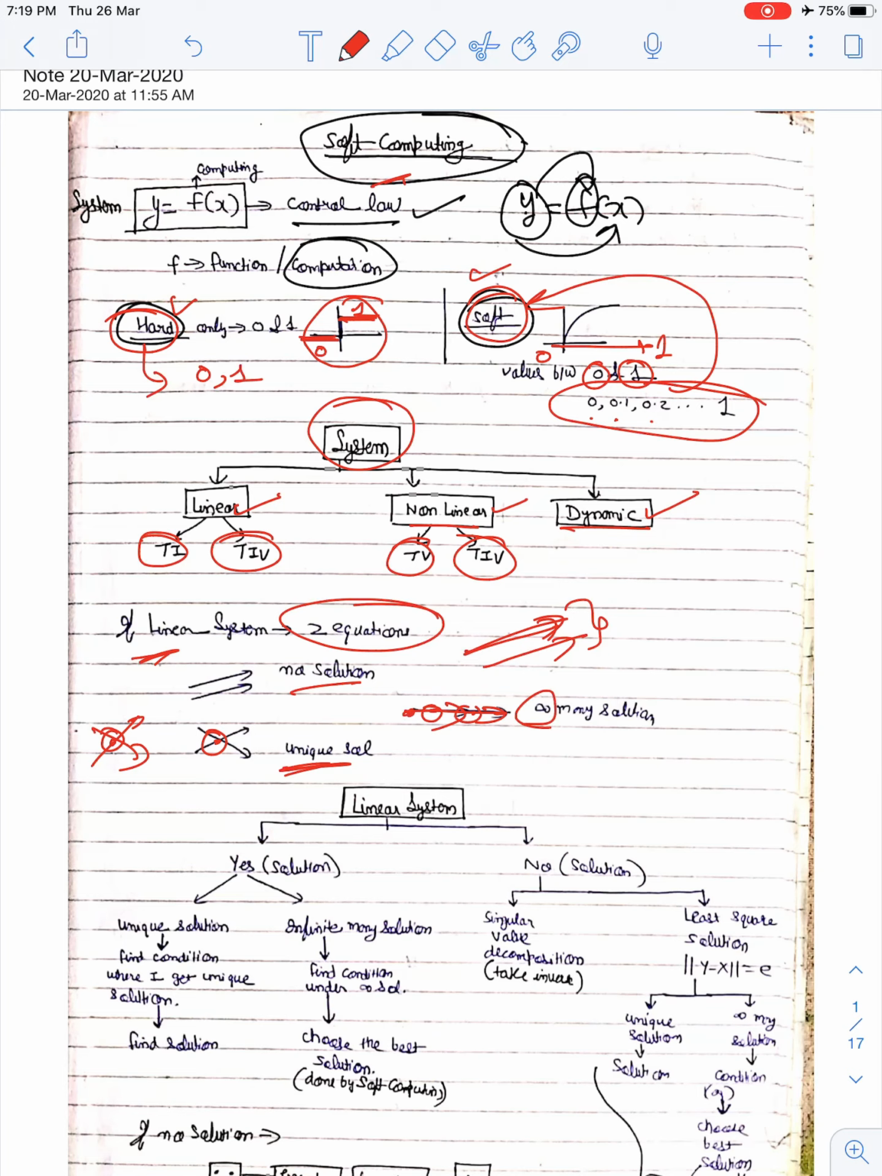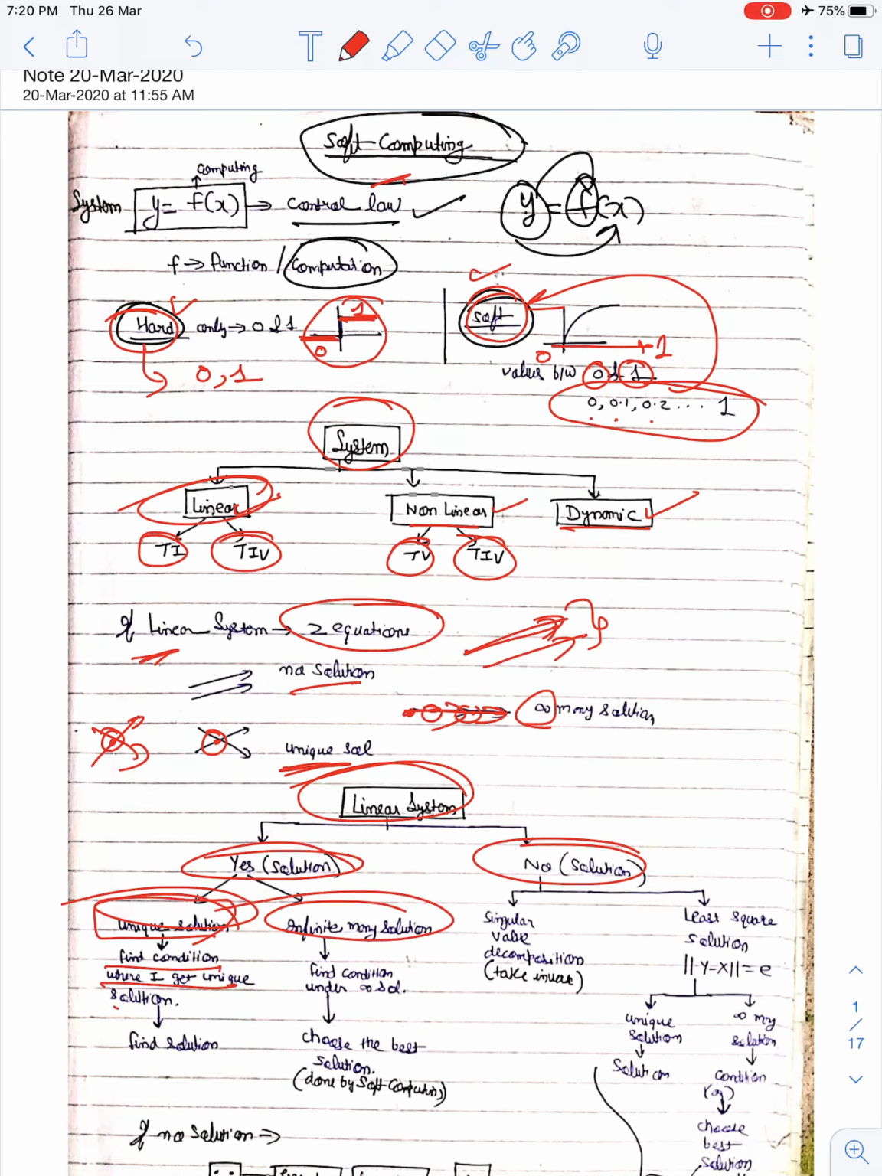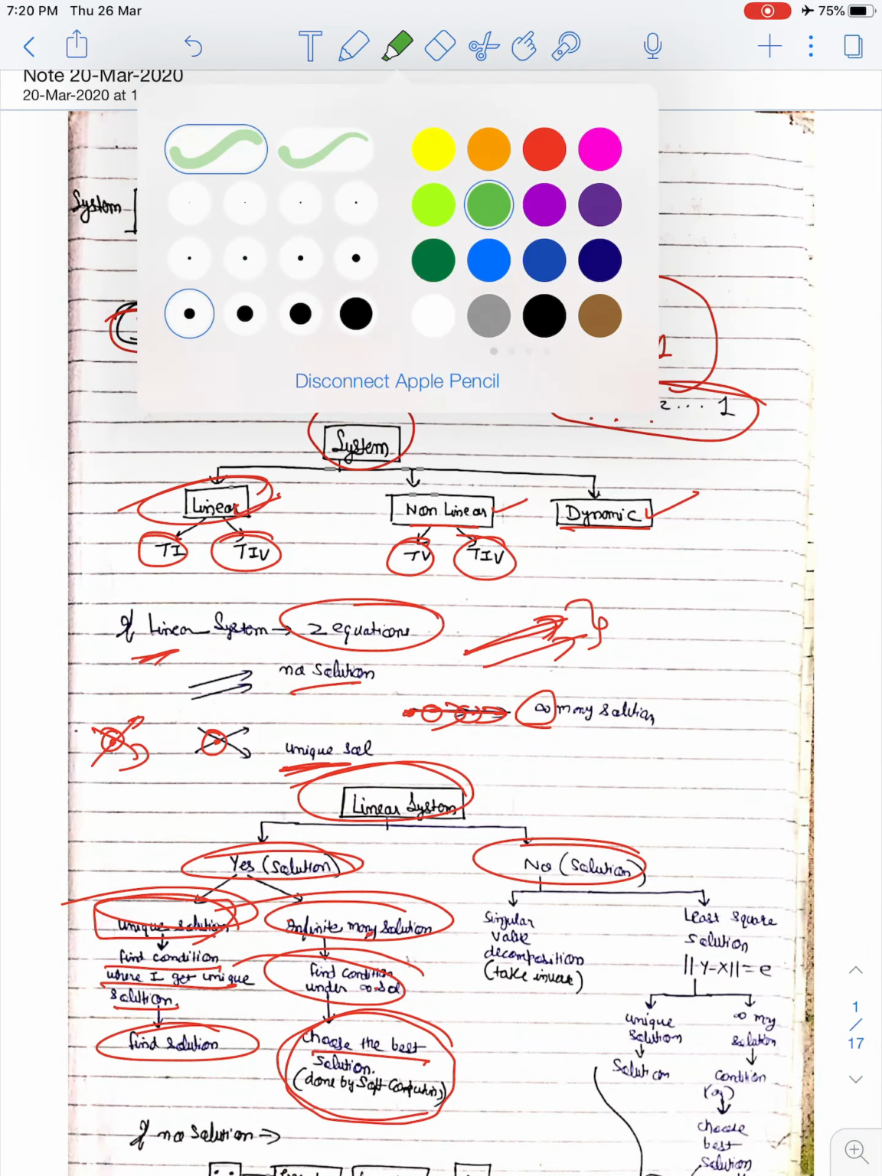Fine. So then this is my linear system. If I say my linear system, it has a solution or it has no solution. If it has a solution, then is it a unique solution or infinitely many solutions? If it is a unique solution, then find the condition where I can get that unique solution, then find that solution. Same for infinitely many solutions, I will find the condition in which I am getting infinitely many solutions, then I will choose the best. Okay, how will I choose this best? I will choose this best by using my soft computing.